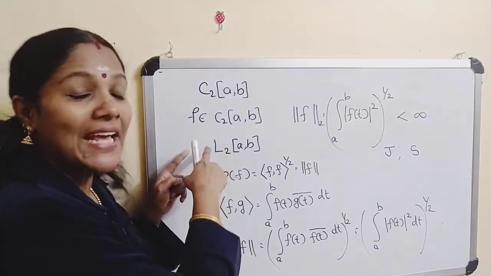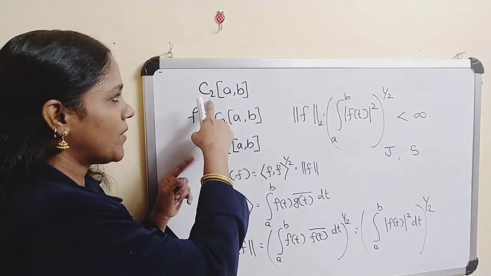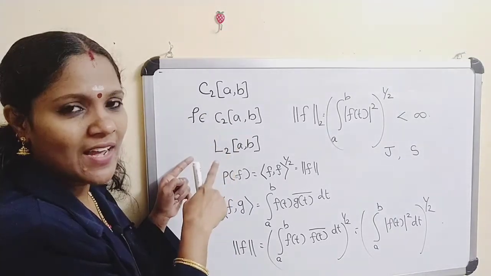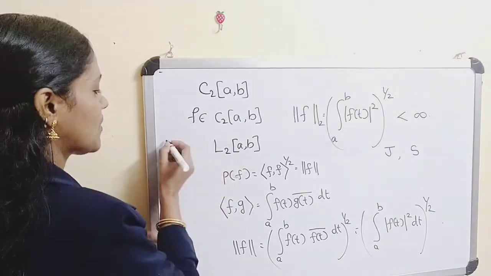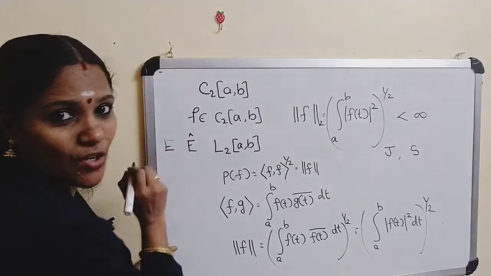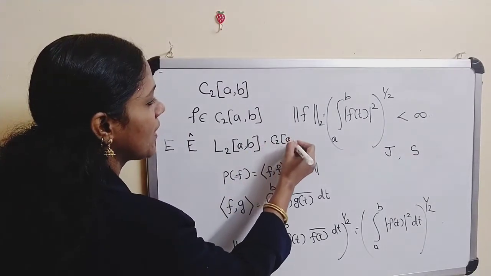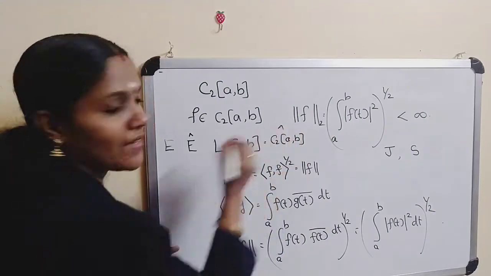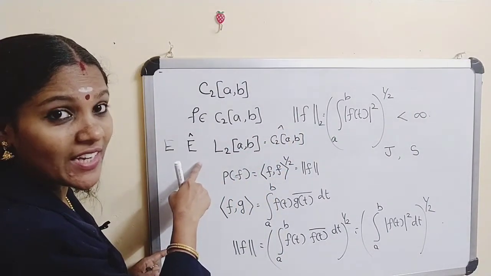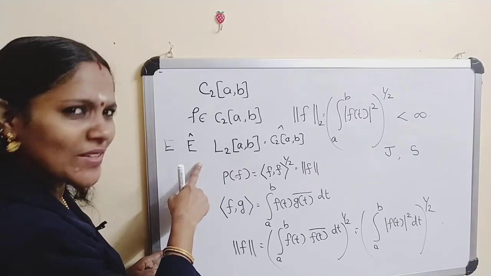Now what about the elements of L2[a,b]? C2[a,b] is a normed space, and L2[a,b] is its completion. How did we define completion? For a set E, we denote E cap as the completion of E. Here this is actually C2[a,b] cap. Now what about E cap? You just recall that E cap is a coset. Now what is that coset?